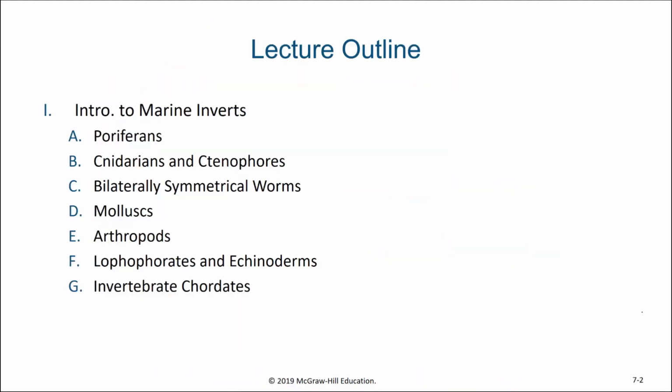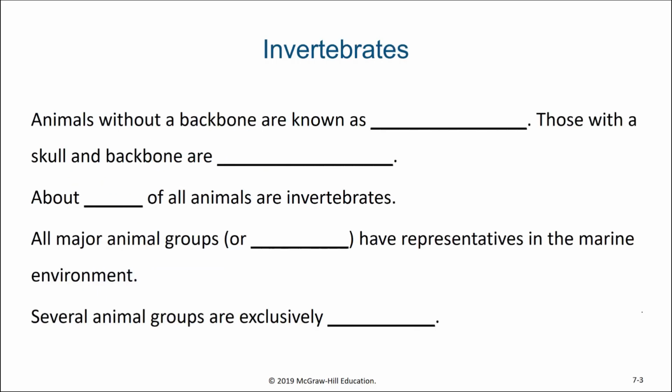So we'll be discussing many invertebrate phyla this week in lecture. So what is an invertebrate? Well, animals without a backbone are known as invertebrates. Whereas if an animal does have a skull and a backbone, then it is a vertebrate.